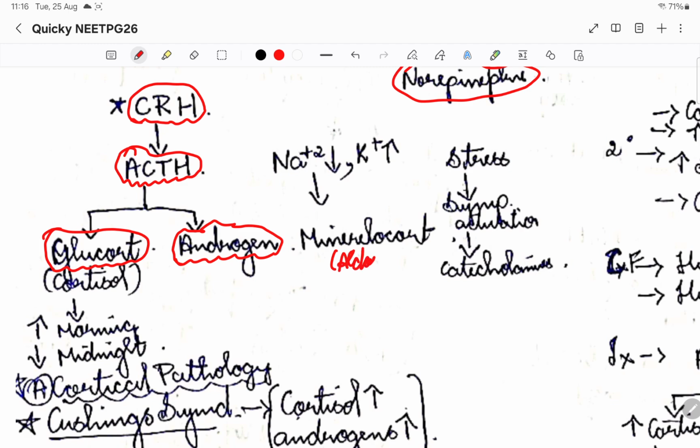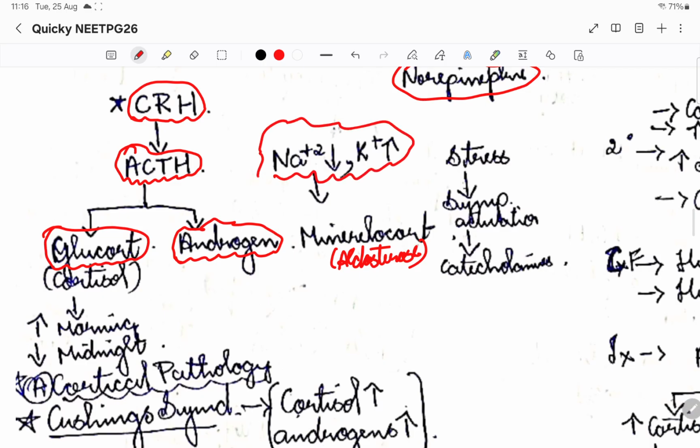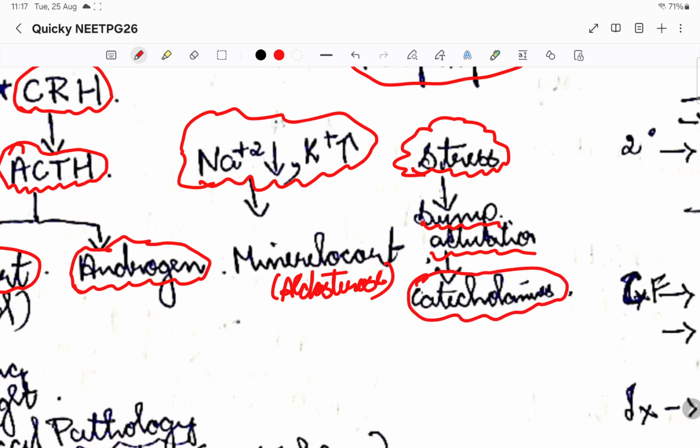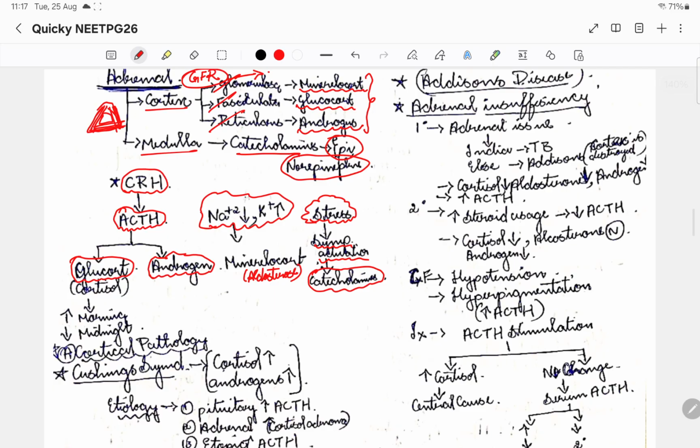Remember, right? Aldosterone. I'll tell you what are the actions of all these things. Wait for a second. So aldosterone will be released based on the sodium and potassium levels in our body. Sodium and potassium levels are what trigger the mineralocorticoid to release. It is not the ACTH. Please remember that. Then coming to the medulla, it is the stress. The stress in the body is what activates the sympathetic system, and the catecholamines or the adrenal hormones are released. So this is how the physiology behind all these hormones works. This is the basic thing.